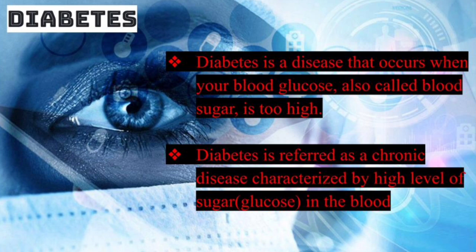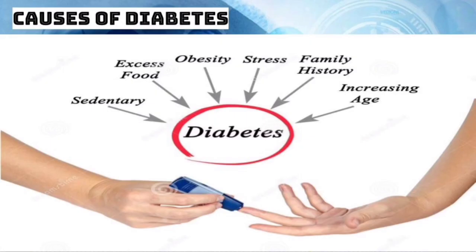Diabetes is a condition where the body is unable to regulate the amount of glucose in the blood due to lack of insulin or the body's inability to produce insulin. A condition where there is too much glucose in the blood. Diabetes is referred to as a chronic disease characterized by a high level of sugar in the blood.